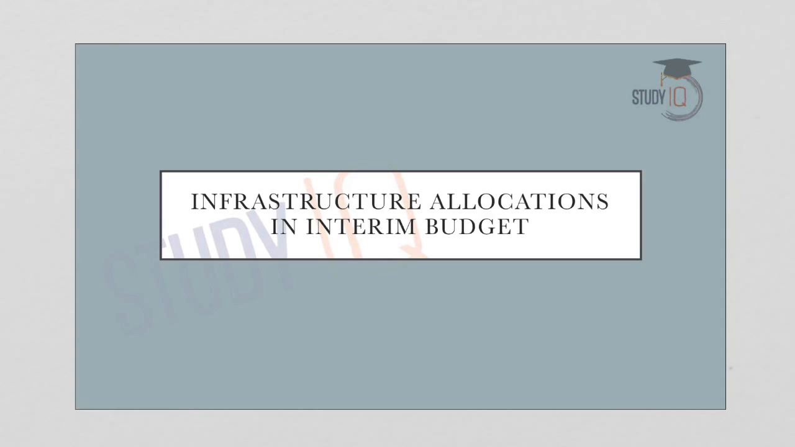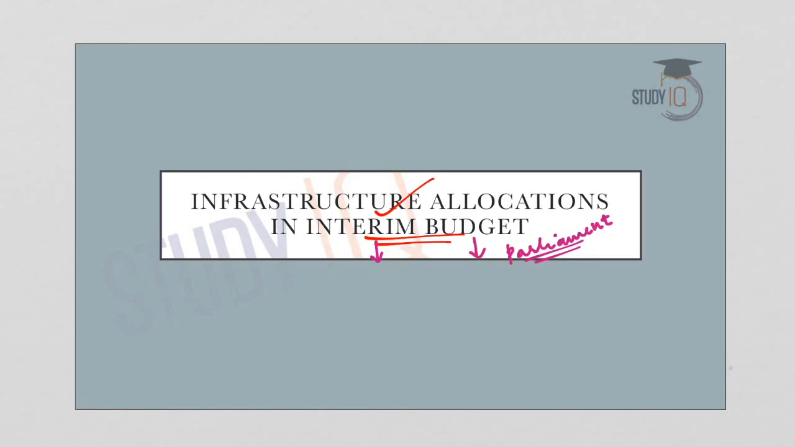I am Joycey Joy and today in this lecture we will discuss the infrastructure allocations made in the interim budget. Now coming to the current affair, the government had recently presented the interim budget in the parliament. So what is an interim budget? In the interim budget, the government seeks the approval of the parliament for meeting the expenditure for the first 4 months of the financial year.